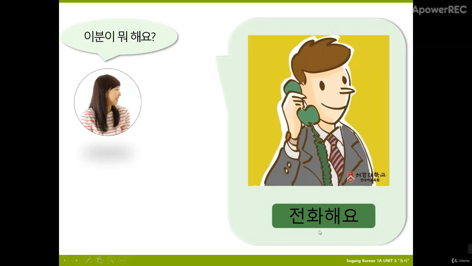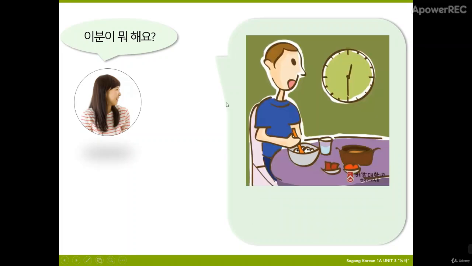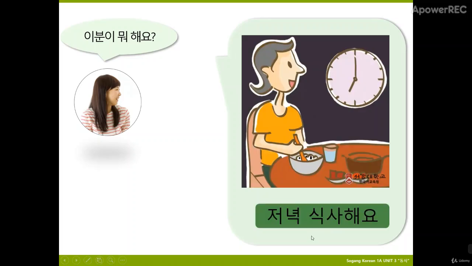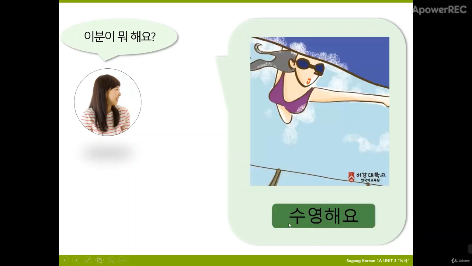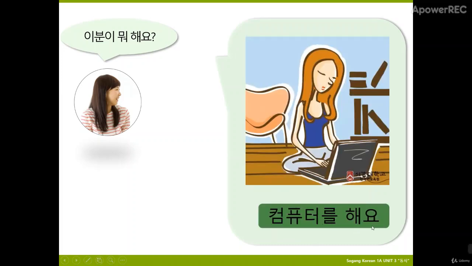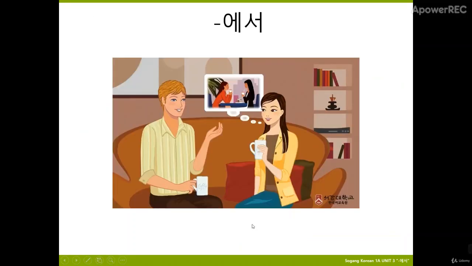전화해요. This is make a phone call. 아침 식사해요. It's like have breakfast. 점심 식사해요. Have lunch. 저녁 식사해요. Have dinner. 수영해요. Swim. 컴퓨터를 해요. Use computer. 여행을 해요. Do travel. So we have the other grammar I would like to teach you, 에서.